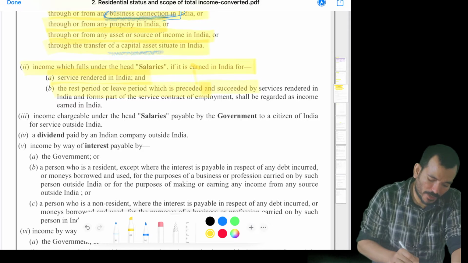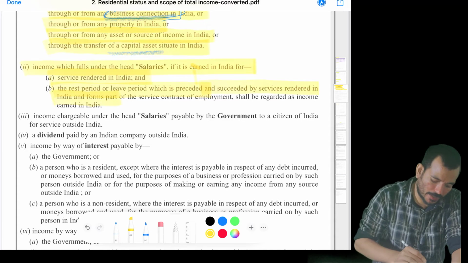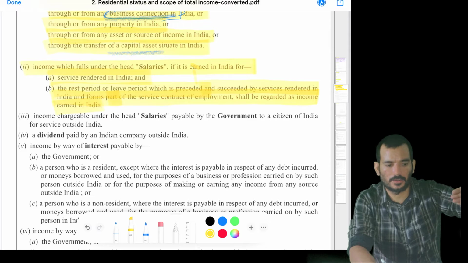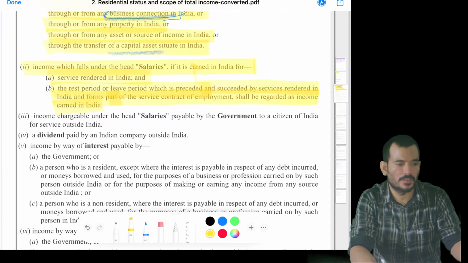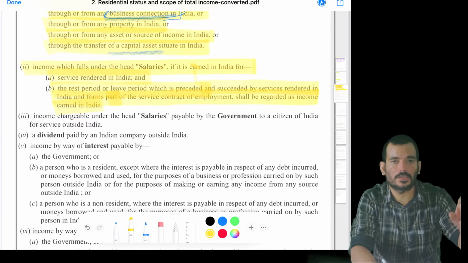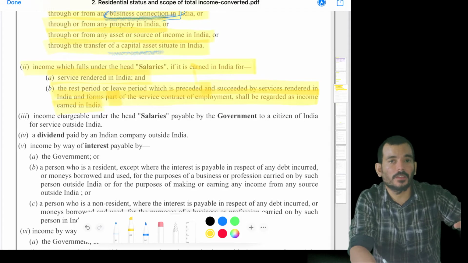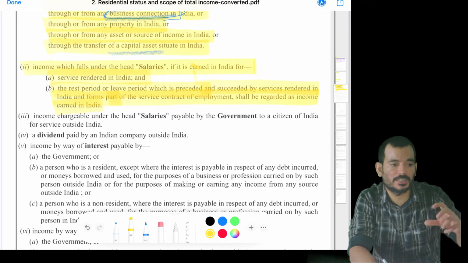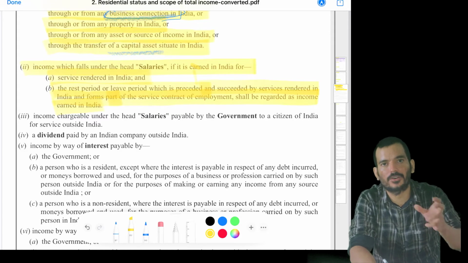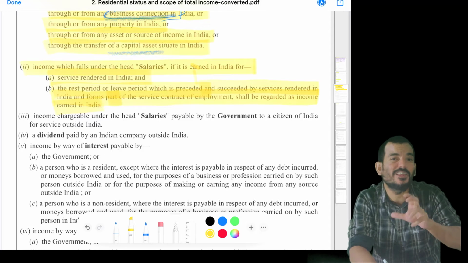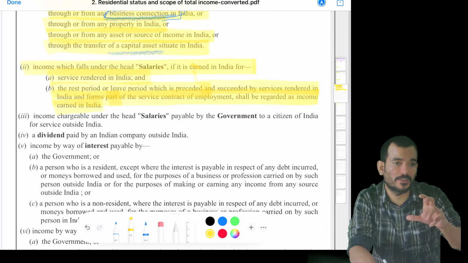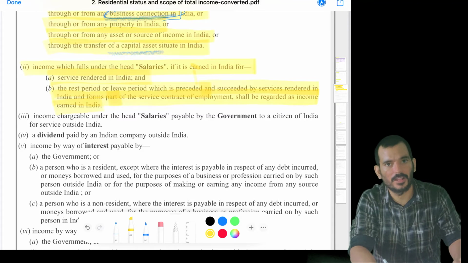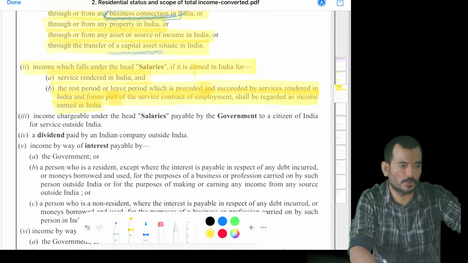The rest period or leave period which is preceded and succeeded by services rendered in India and forms part of the service contract of employment shall be regarded as income earned in India. Like the one who is coming into India and providing services, we are saying this accrued in India, right? Not just the services rendered in India. If he is getting any leave salary or leave benefit preceding or succeeding, before coming into India or after leaving India, and if you are able to say that it is also because he is providing services in India, we can say even those amounts are deemed to be accrued in India.